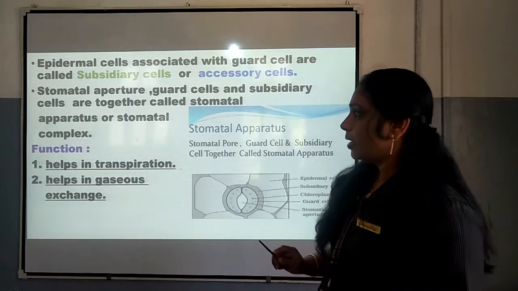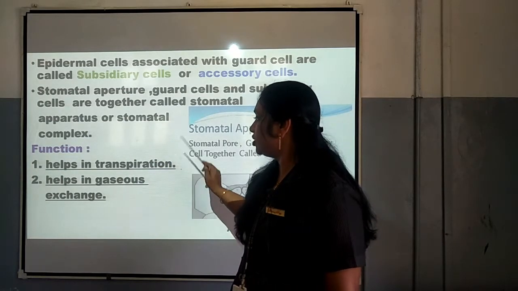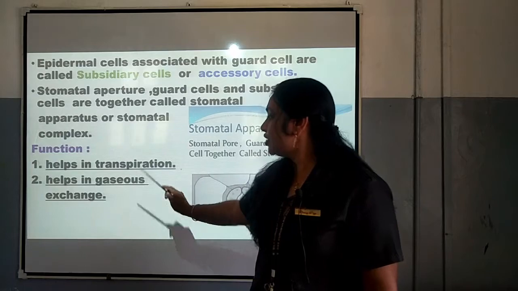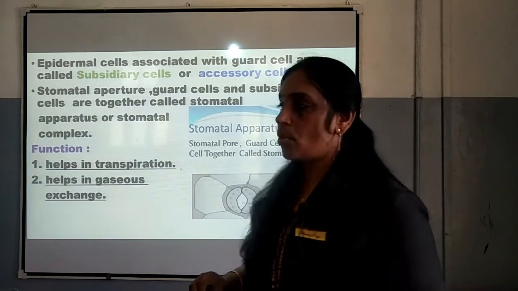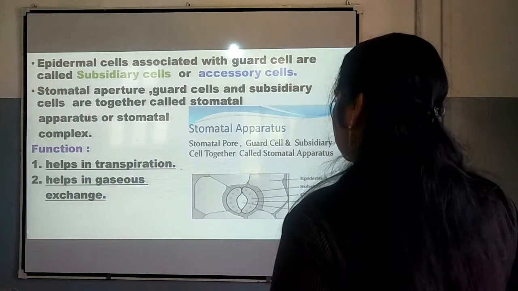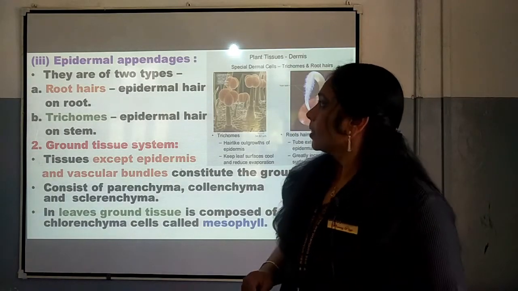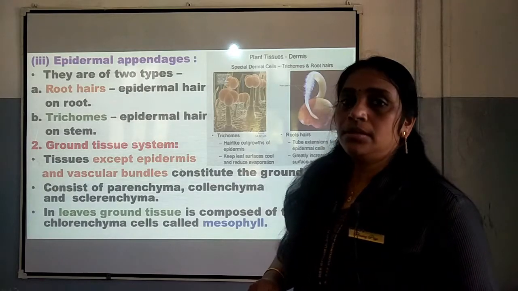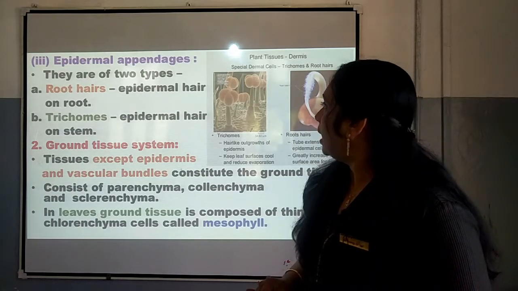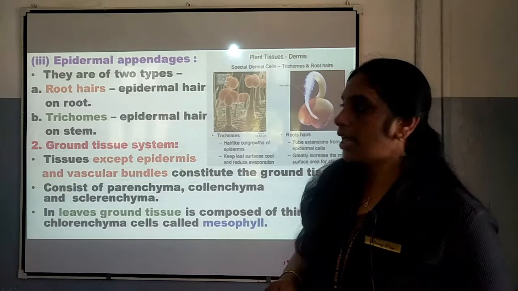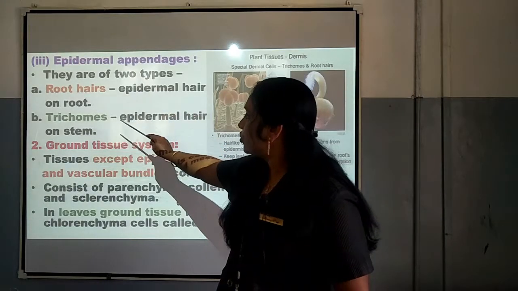And the function of stomata is that it helps in transpiration and in gaseous exchange. Again, it is important, my dear children, you have to study it. So that is about stomata. And the third part of the epidermal tissue system is epidermal appendages. They are of two types, root hairs and trichomes.